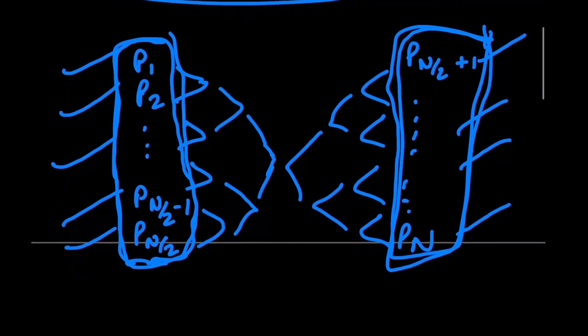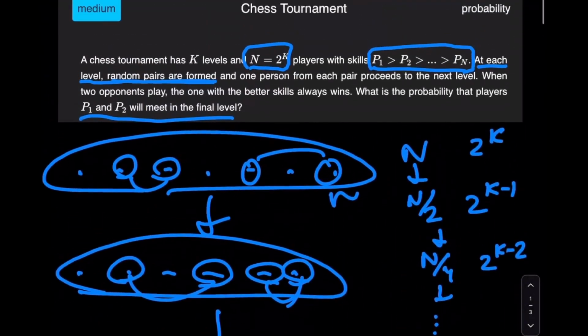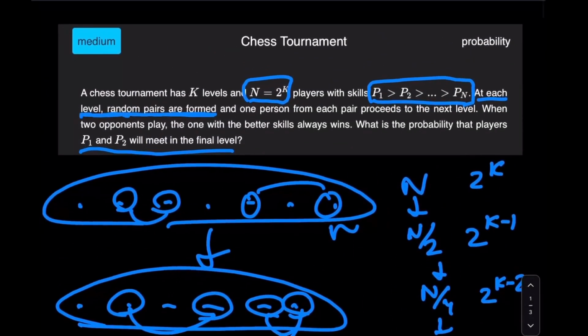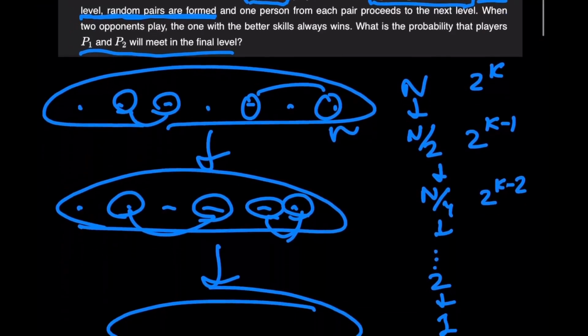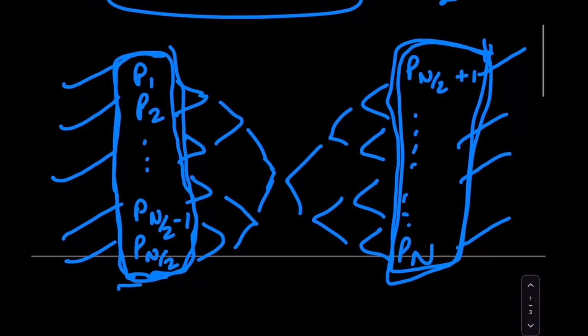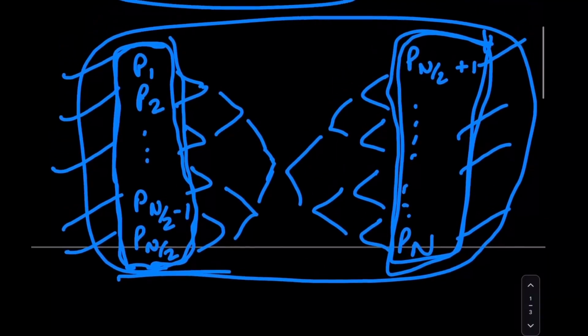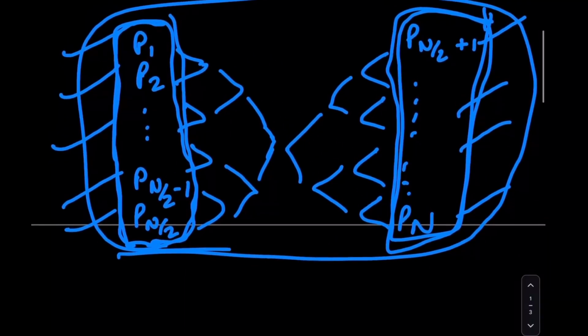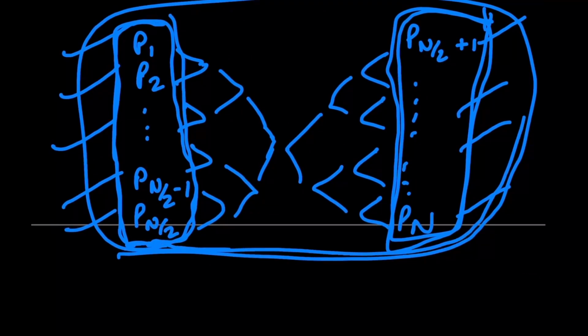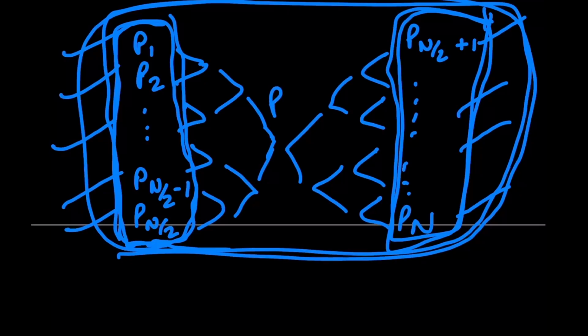It is most important to understand this fact, that choosing random pairs is identical to distributing the n players among this particular sorting as shown here. So now the question becomes: based on any random sorting of the n players, what is the probability that P1 and P2 reach the finals?